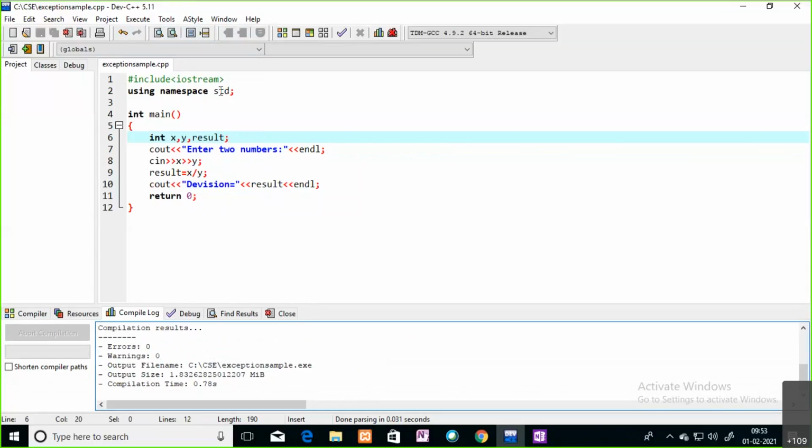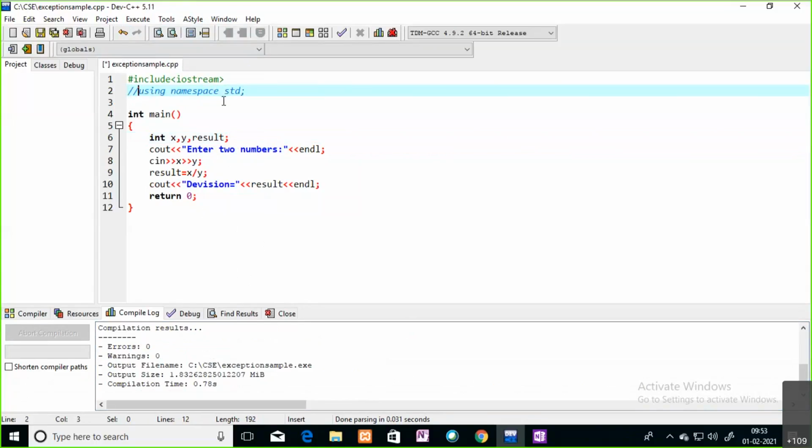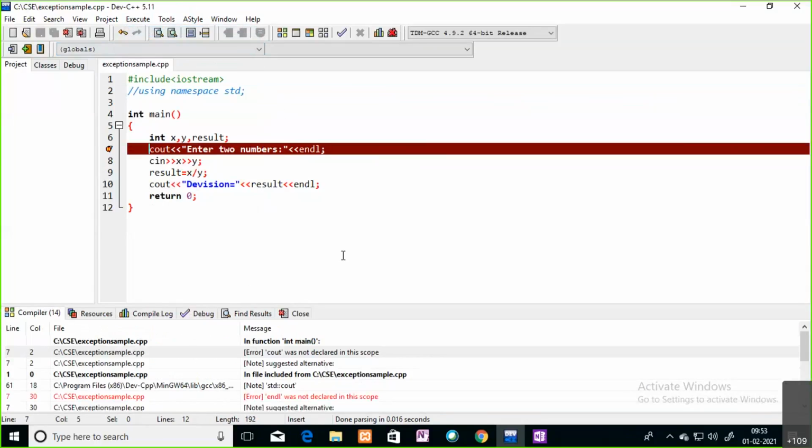Suppose I don't use the std namespace. Now you can see I commented it out, and if I compile this code, at the place of the cout statement it says cout was not declared in this scope, because cout is a global object that you use directly in your code.